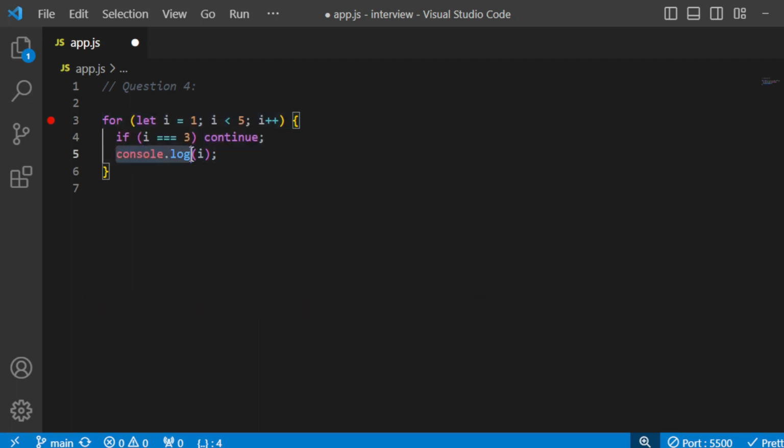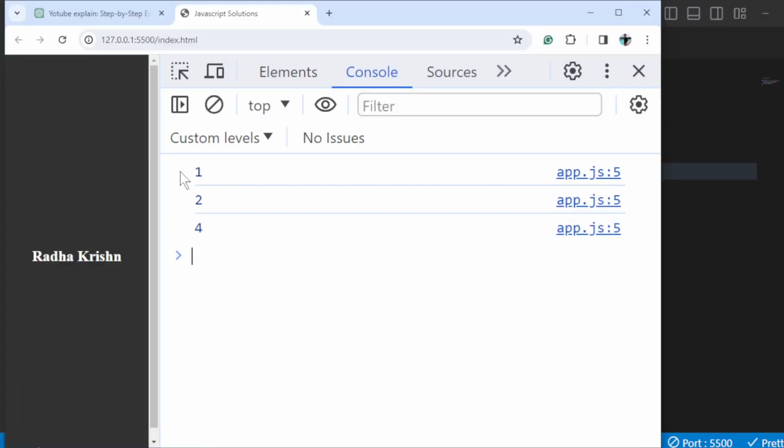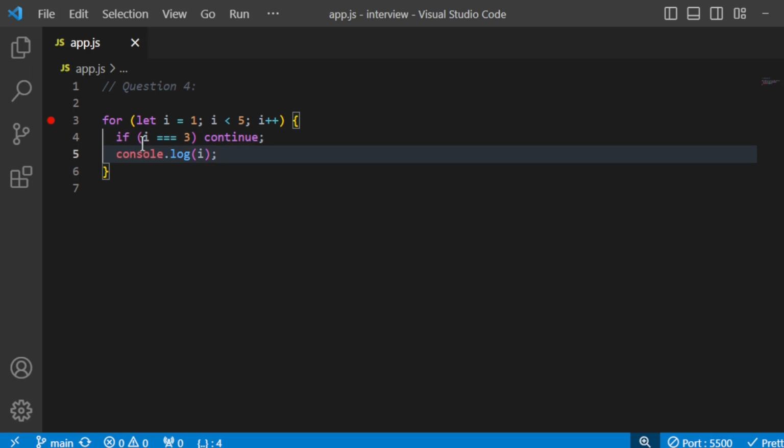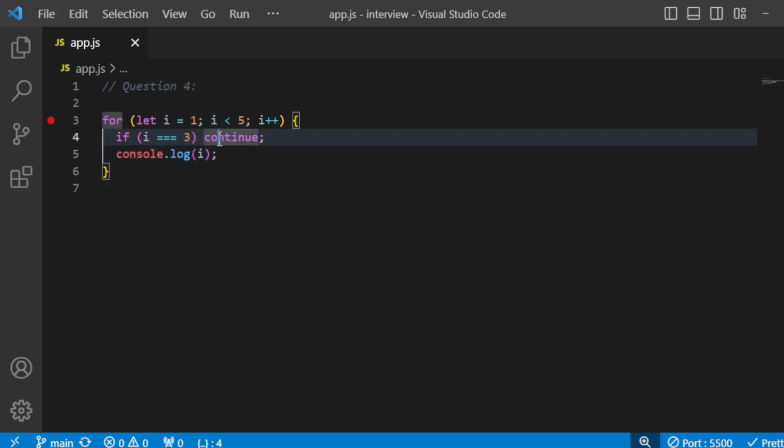And finally, we have console.log here. The output is 1, 2, and 4, and it has skipped 3. I'll tell you why. When we use the continue statement and when the if block returns a true value, then it actually skips that particular value.